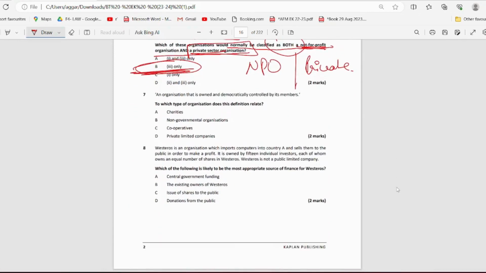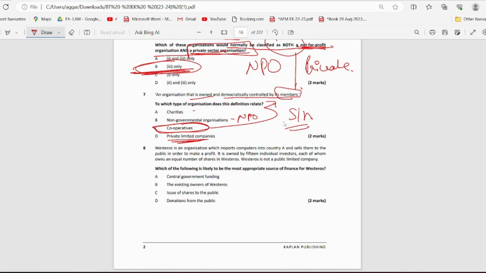Okay. Question number 7. An organization that is owned and democratically controlled by its members. So, charities, non-governmental organizations, basically NPOs, cooperatives, and private limited companies. If you know the definition of cooperatives, then you would know that it has members. So, private limited cannot be an option because private limited companies do not have members, they have shareholders, right? This is a basic difference of wordings over here, and it also plays a major role in your understanding of the concepts as well, right?